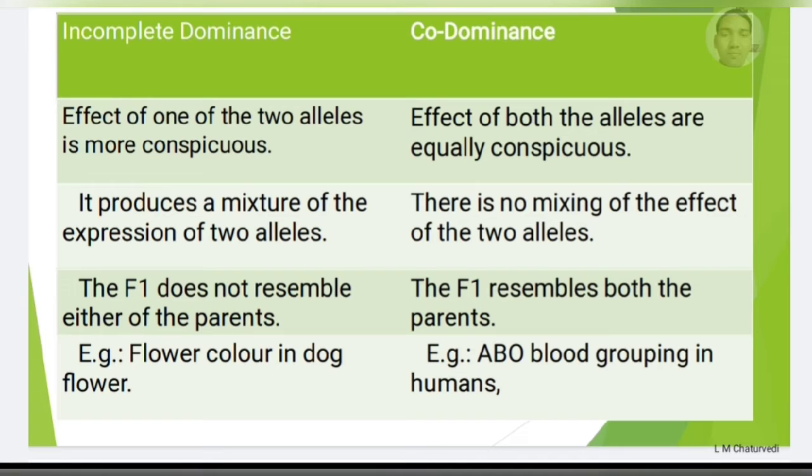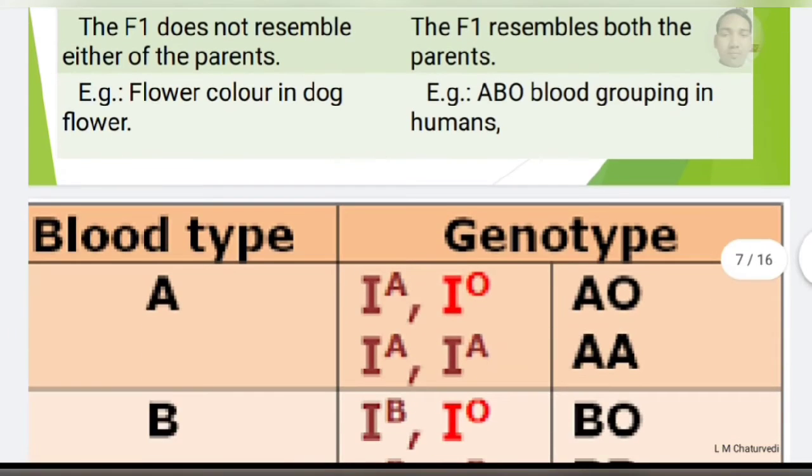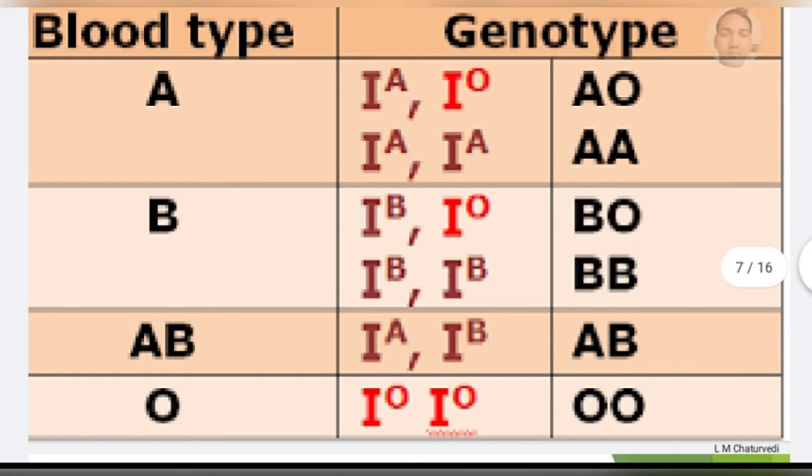In codominance, in the F1 generation, both parents are resembled. We can take the example of flower color, dog flower, snapdragon or Mirabilis jalapa, and we can take the example of AB blood group in the ABO blood group system in human beings.